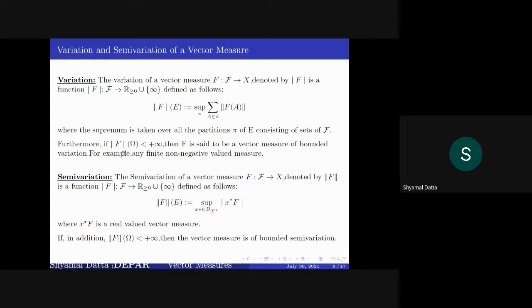And if, in addition, the total variation of f over omega is finite, then we say that f is a vector measure of bounded variation. Semi-variation is also a function from the sigma-algebra to the extended non-negative real numbers, defined as the supremum over x star in the unit ball of X star of the variation of x star f, where x star f are the real valued vector measures. Again, if the total semi-variation is finite, then you call it a vector measure of finite semi-variation.